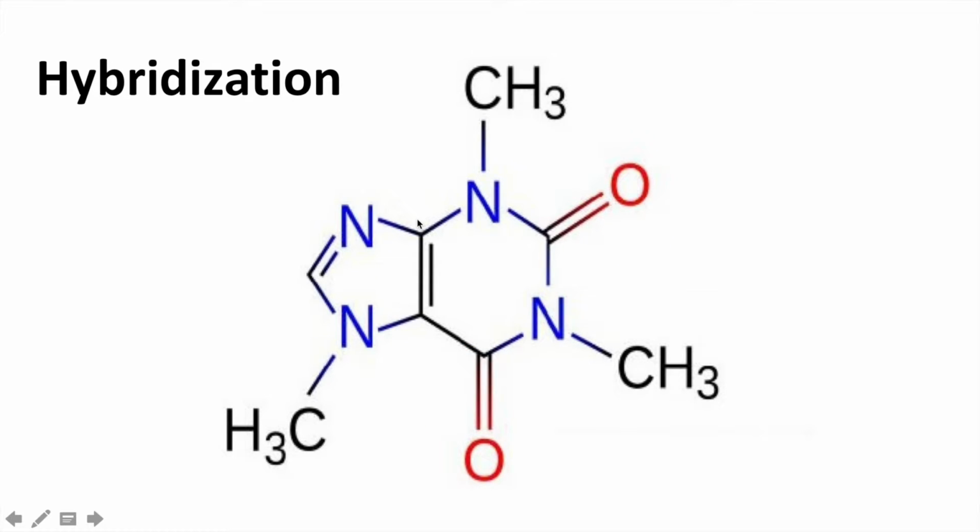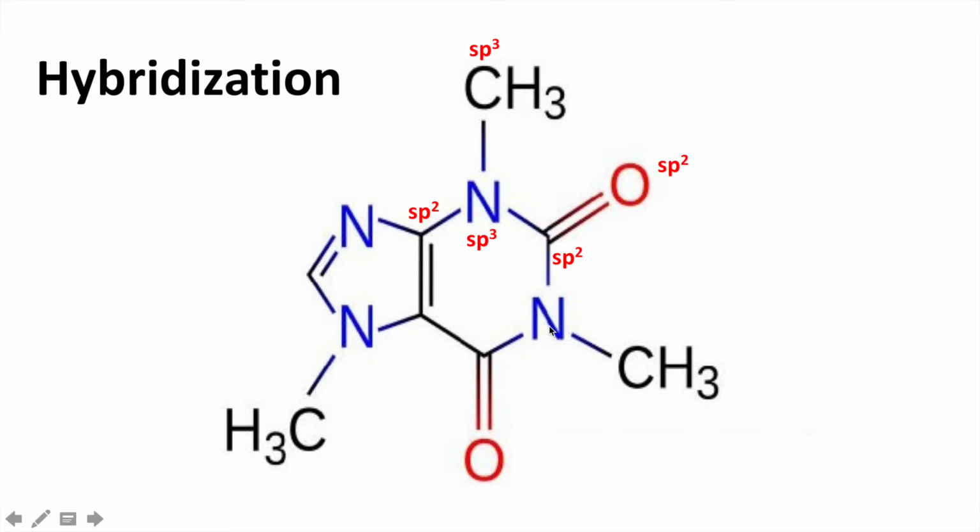So this carbon right here is sp2 hybridized because it has 1, 2, 3 centers of electron density, giving it sp2. This nitrogen is sp3 hybridized because it has 1, 2, 3, 4 centers of electron density because of this lone pair that's not depicted in this. Next, this carbon is sp3 hybridized because again it has 4 centers of electron density. This carbon is sp2 hybridized because of the 3 centers of electron density. This oxygen is sp2 hybridized.